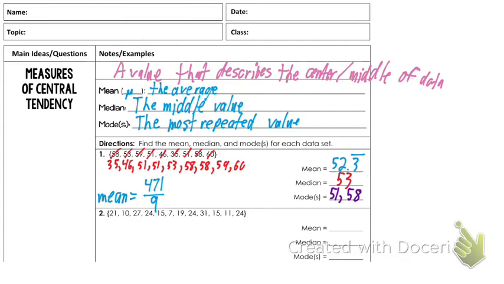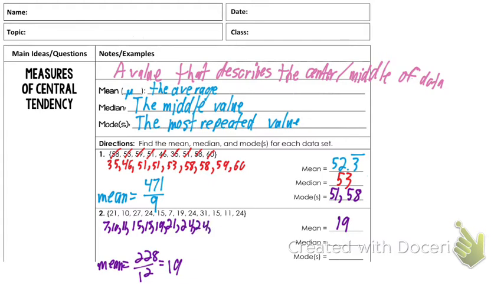So, exactly. If we add up for the mean here, the mean ends up being 228 divided by 12. To make sure you got it correct, you can take 228. And if you didn't get 228 on top, that's probably where you made the error. And this ends up just being exactly 19. No decimal this time. To find the median, I would once again find it helpful to organize. Get 7, 10, 11, 15, 15, 19, 21, 24, 24, 24, 27, and then 31.